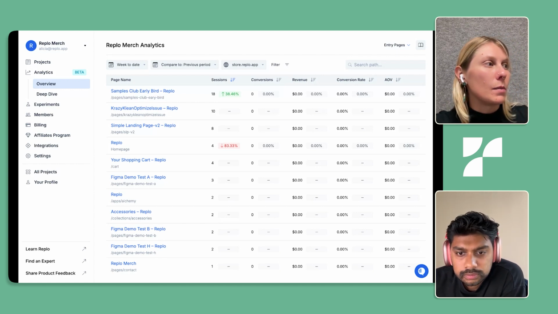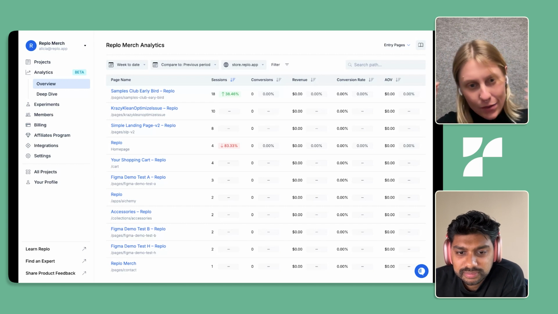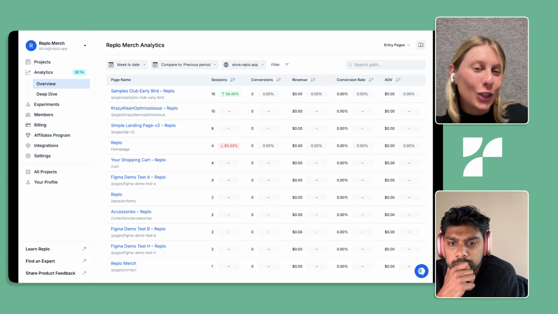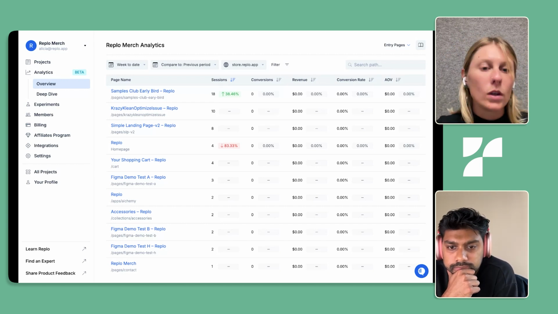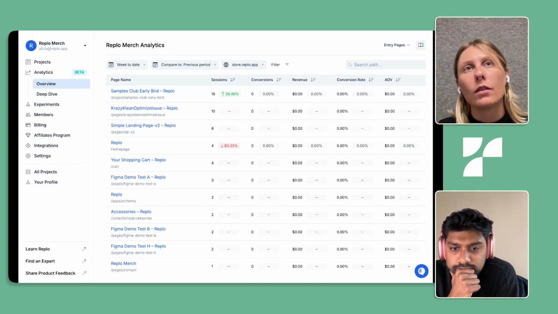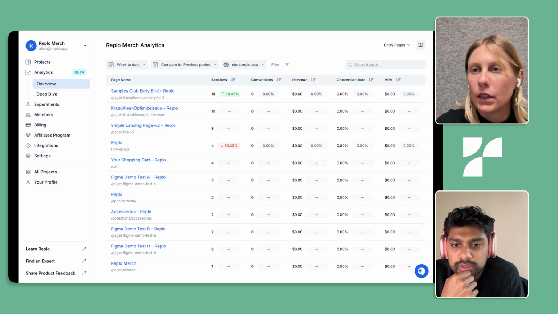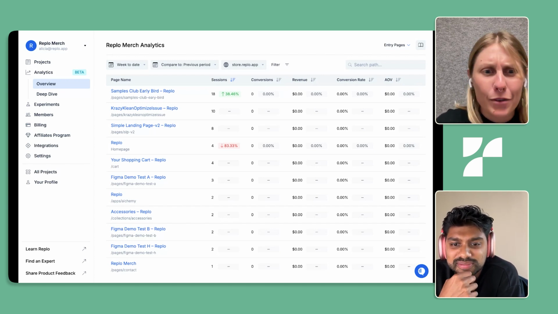And so something we're thinking a lot about is more of those funnel graphs, thinking more about the customer journey, how they go from one location to another, and what they do on each of those pages. So that's something we are deeply thinking about as we go into 2025. Incredible.